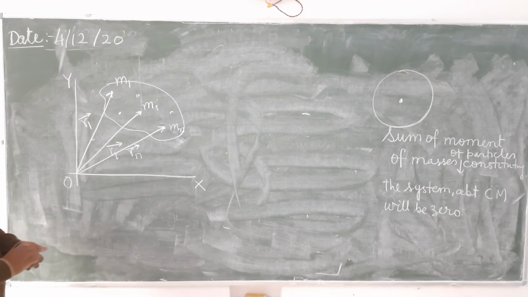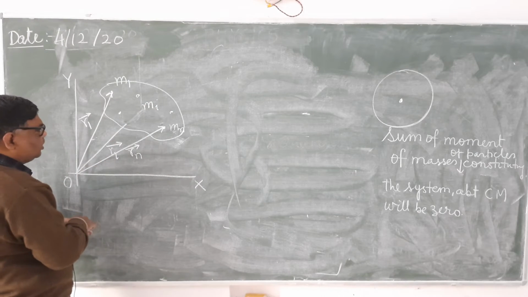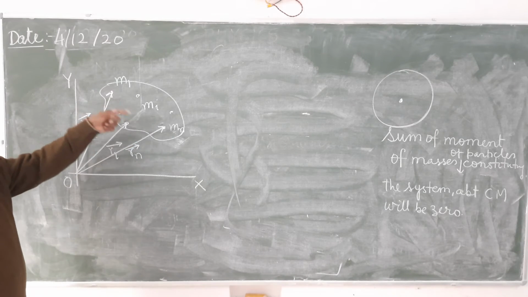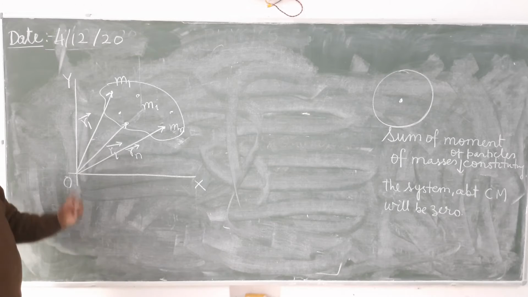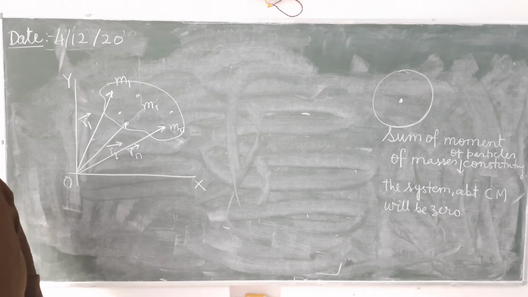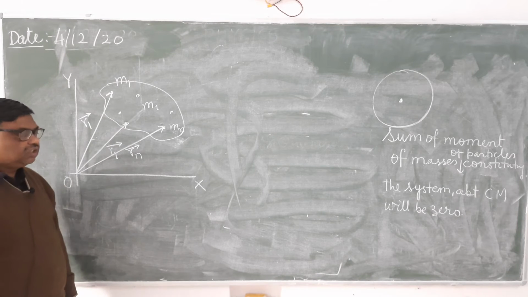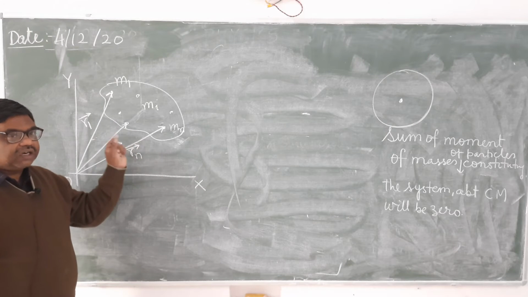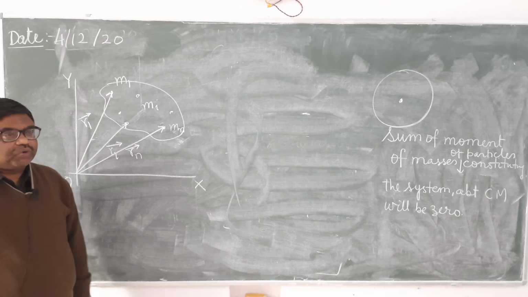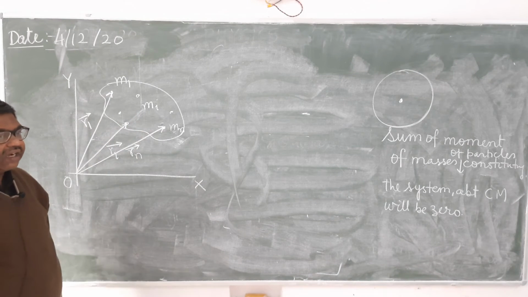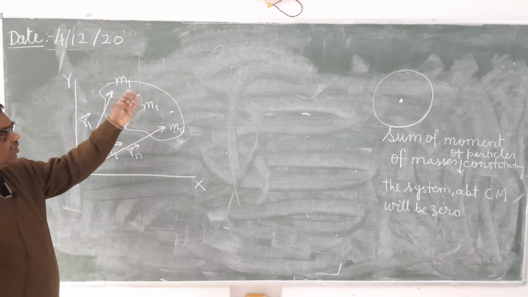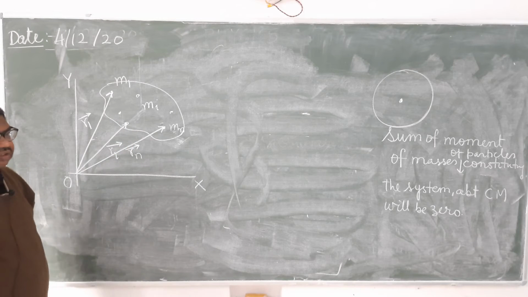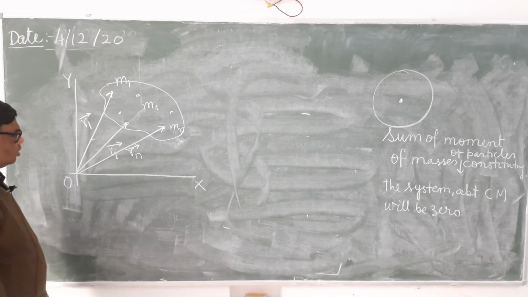Now see here, it is not necessary that all the particles will be in the same line. They may be in different lines also. So these particles are not lying in the same line. Where will be the center of mass? In the previous case, the 2 particle system, we have seen that the center of mass will be along the line joining the particles. But here it is not like that. Here there may be any point within the material or outside it, depending upon its shape and size.